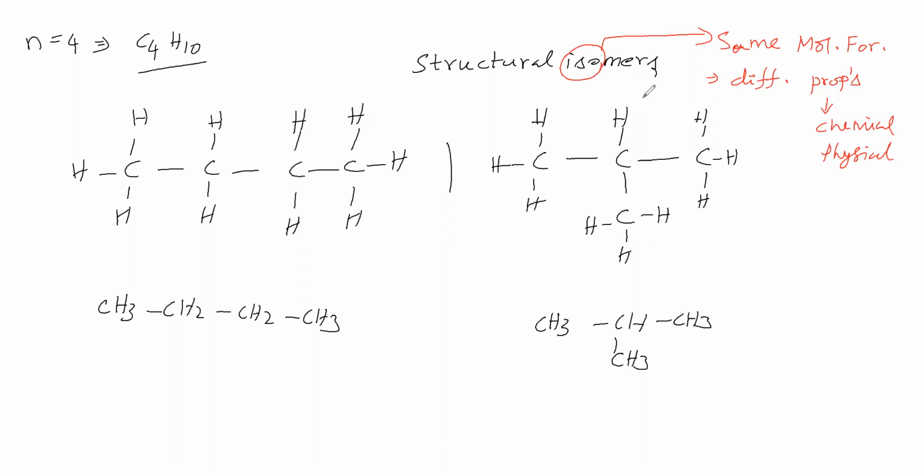Next. In the isomers, one category is structural isomers. What are structural isomers? Structural isomers means they have the same molecular formula but different structures. That is called structural isomers. Now see, this molecule and this molecule have different structures. Therefore, these two molecules are called structural isomers.